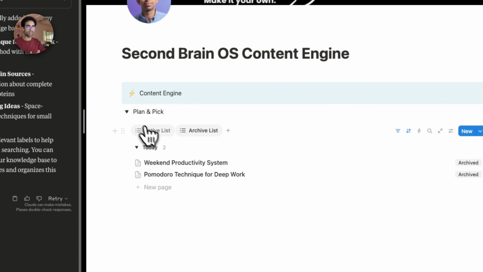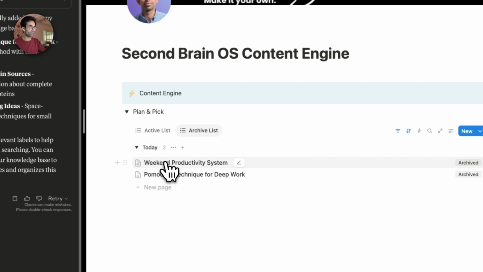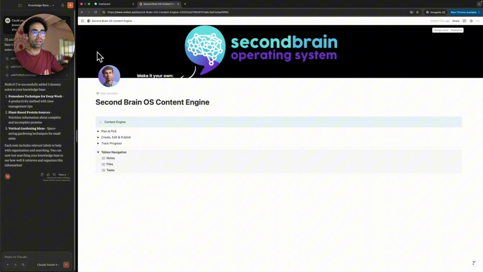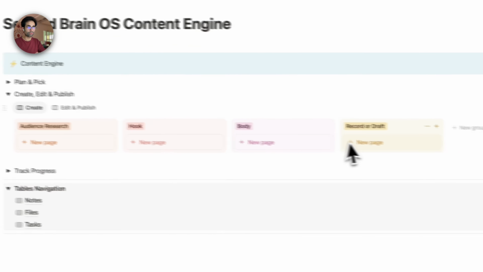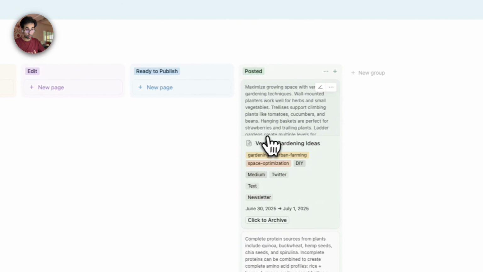So let's go back. Let's go into plan and pick over here. And we can see that in the active list, everything is gone. And in the archive list, we have the 2 ideas that we archived. Our calendar from here in the plan and pick is also clean now. And then we can also go into the create view over here. And we can see there's nothing in the create view because we moved it through all those stages. And in the edit and publish view, things are still in the post view.